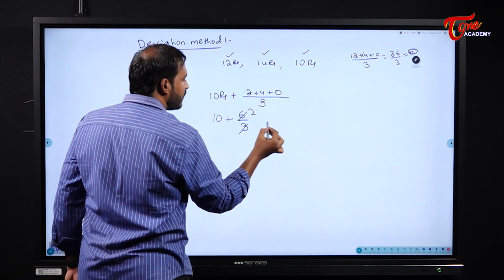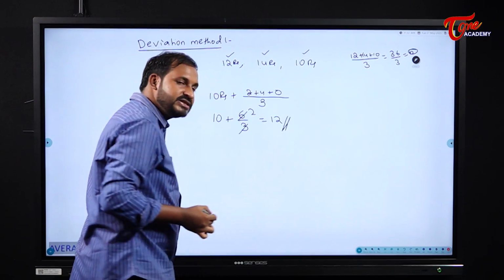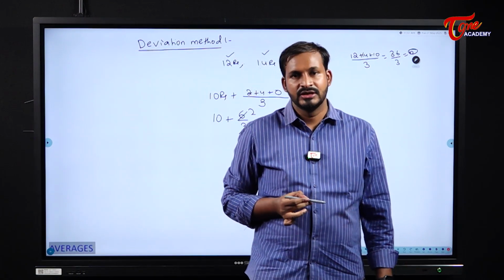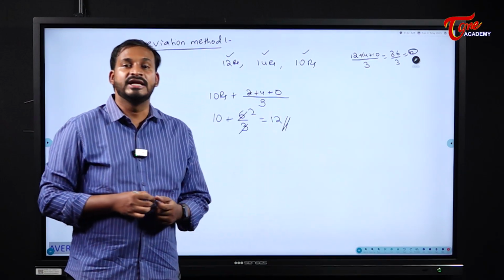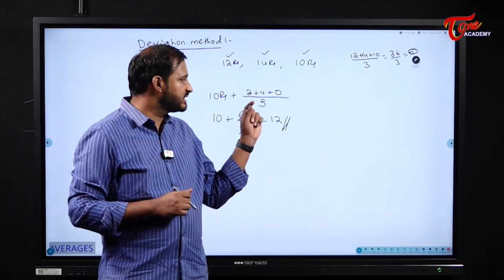So, what does it become? 10 plus 6 by 3. 3 ones are 3, 3 twos are, what does it become? 12. So, that means my average here becomes how much? 12 rupees. So, this method we will call the deviation method.